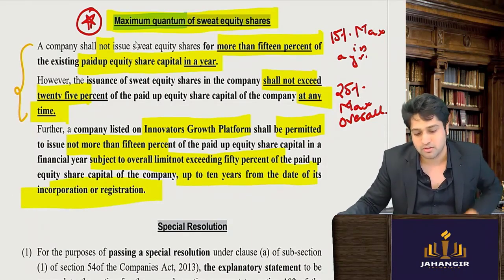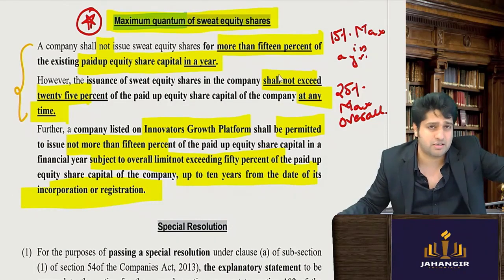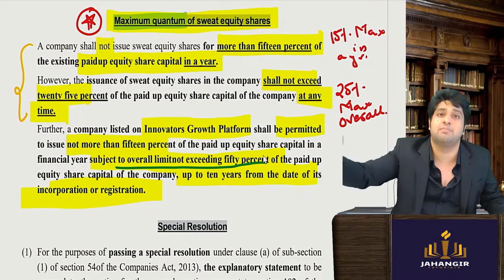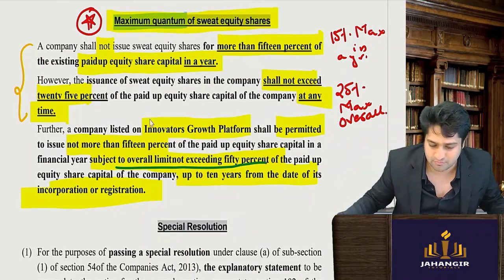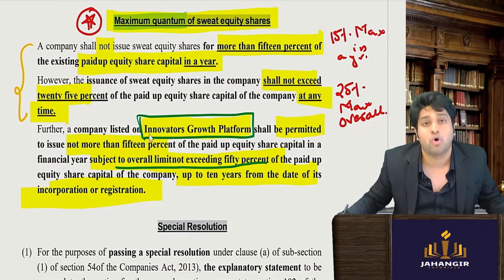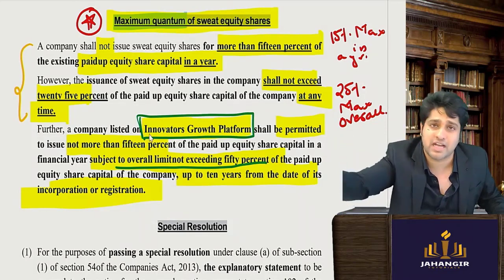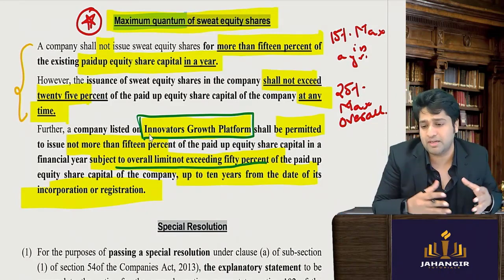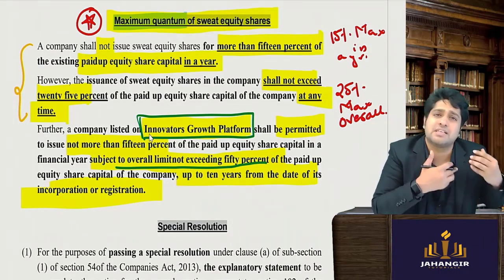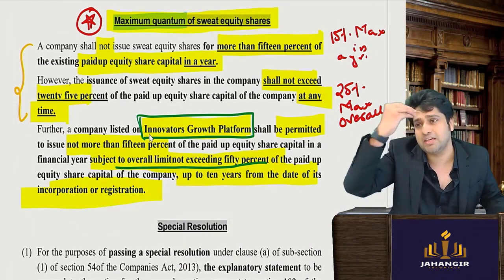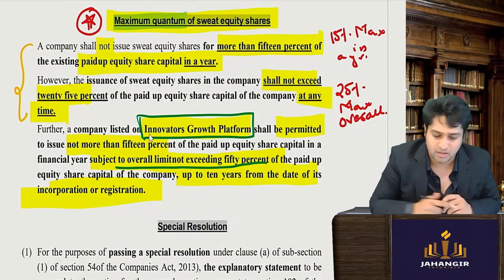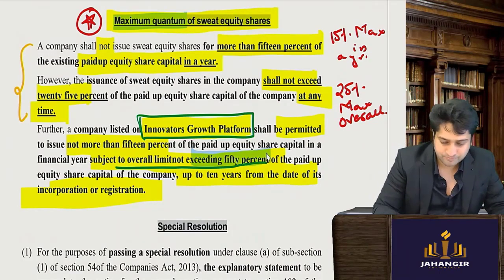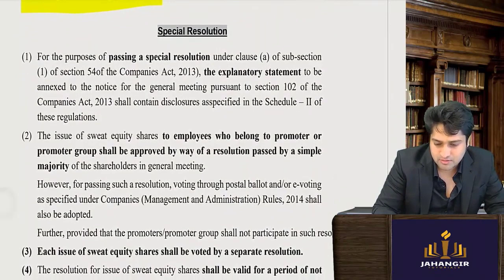So they get, not 25% at any point of time, but a maximum limit of 50%. Because in a startup company, whenever some employee has innovated something, obviously you want to give more because he has actually done it, and a startup company does not have much money. A new company might not have money, so what can they do? They distribute equity shares. They give equity stake. So that has been recognized and they are allowed to give a maximum of 50%, but only up to 10 years.